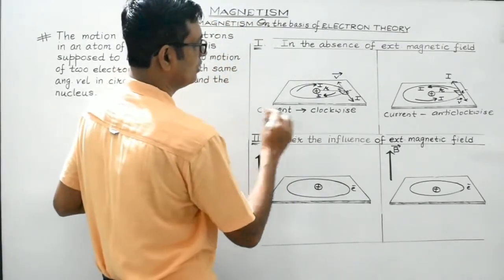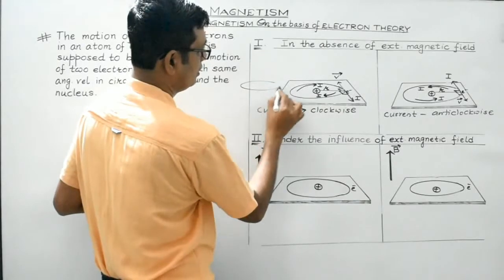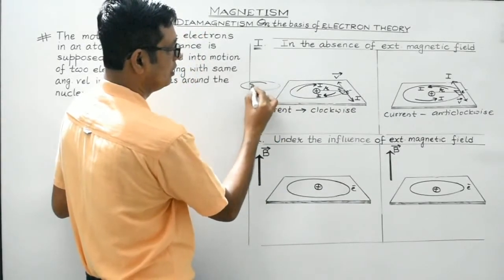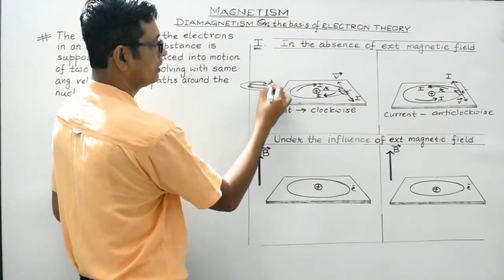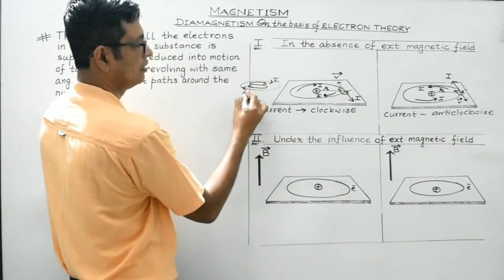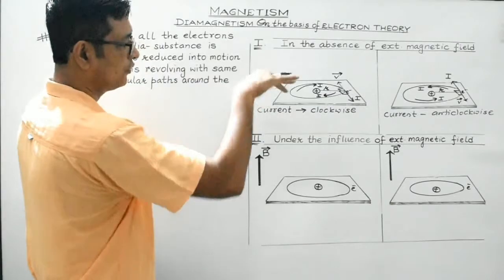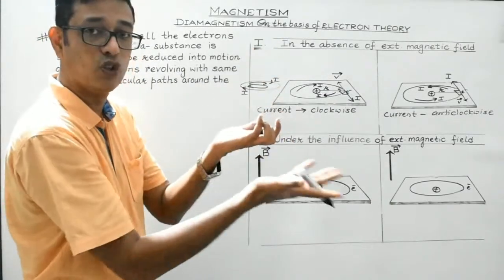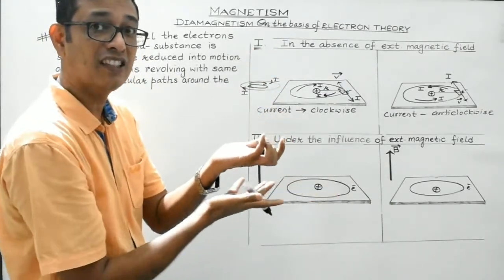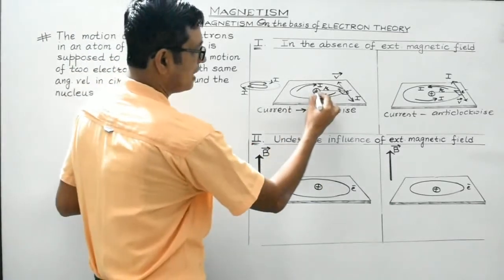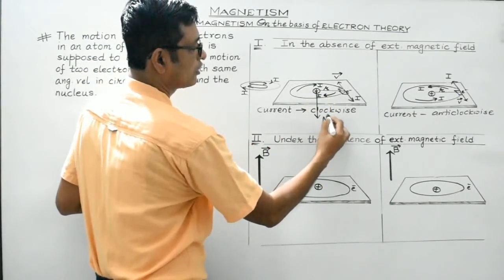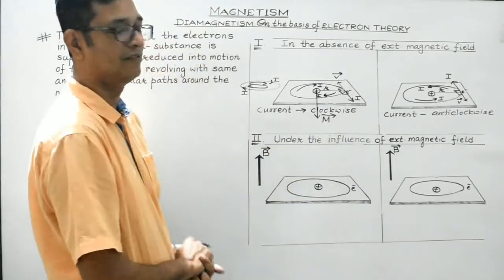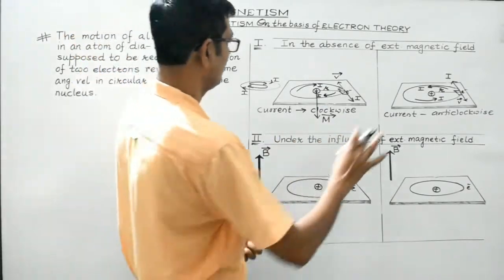So basically students, this is the current carrying loop and this is the direction of current, like this. This is the direction of the current, right? So this face, the upper face, will act as south, the lower face, the bottom face, will act as the north. So the direction of the magnetic moment would be like this. This will be the direction of the magnetic moment. Clear, students?